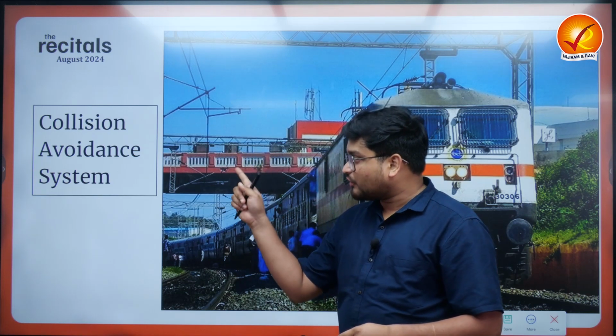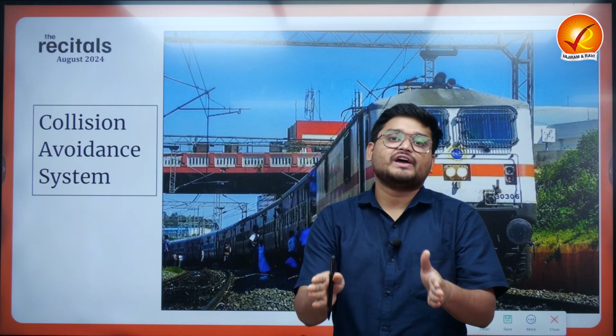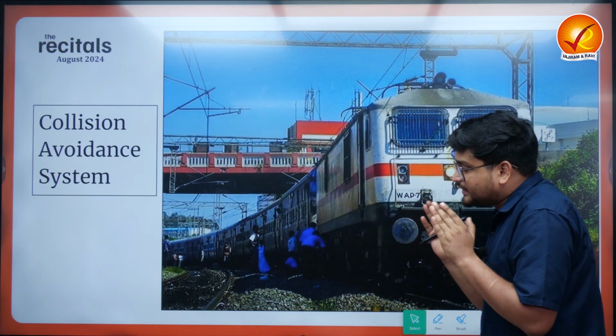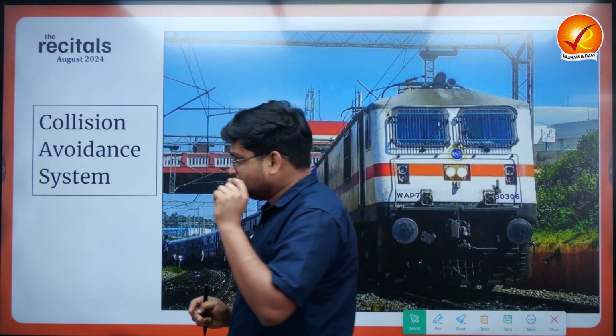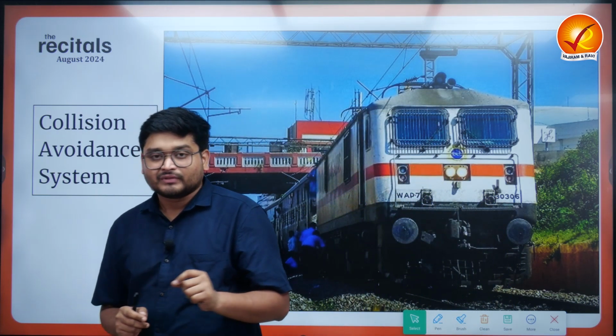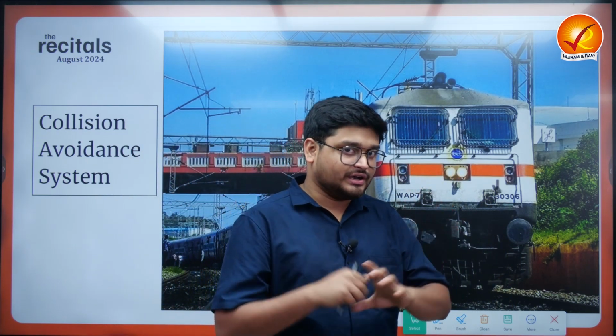In the next article, we'll be discussing the collision avoidance system, because this has been in the news due to the increasing number of railway accidents that are taking place in the country. We'll be talking about the technology of the same, while the collision avoidance system is actually referred to as Kavach in India.